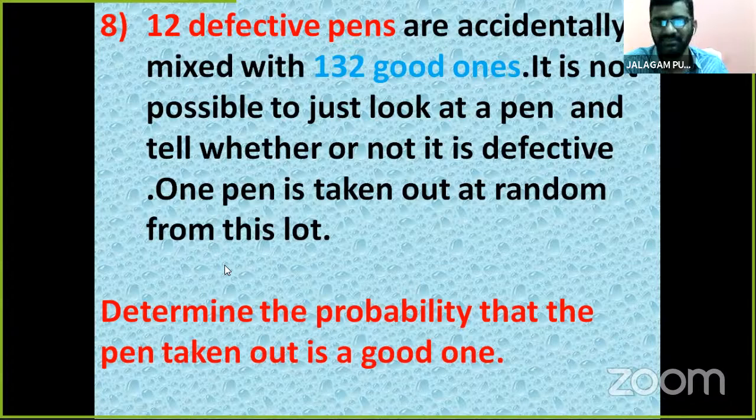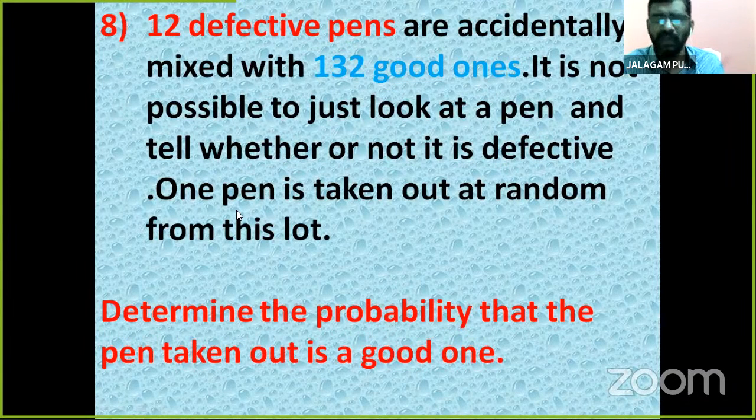Here, children, is another problem. 12 defective pens with a small defect are accidentally mixed with 132 good ones. It is not possible to tell just by looking at a pen, because the defect is very small.